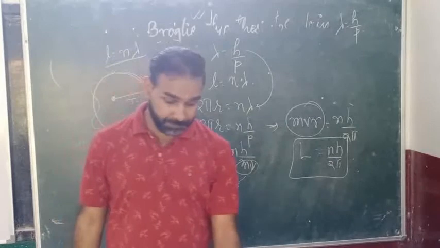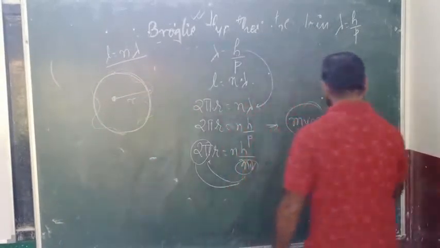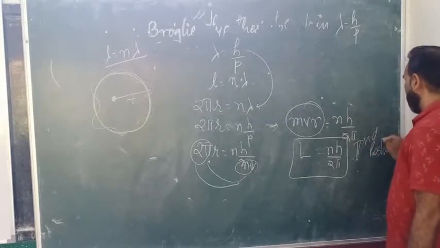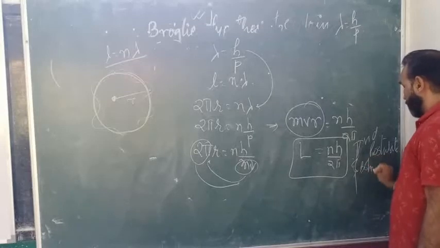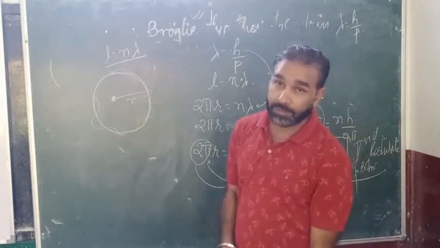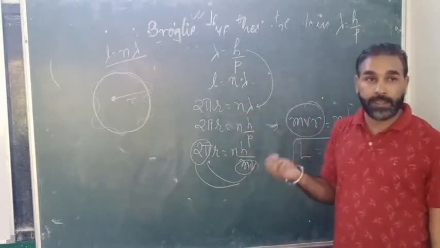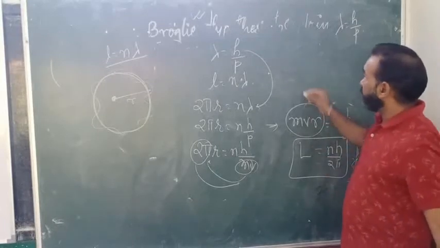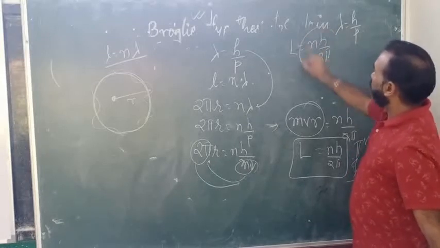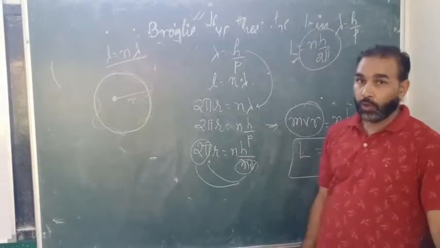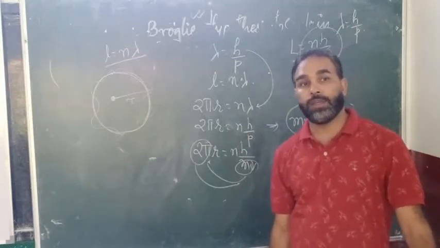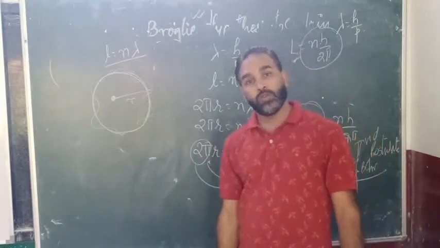So this is the second postulate of Bohr. This is how de Broglie actually explained the concept of matter wave which is associated with the electron, and he explained the second postulate: why Niels Bohr took that L will equal nh upon 2 pi, only electrons are permitted in those orbits where the angular momentum of the orbit is equal to an integral multiple of h upon 2 pi.